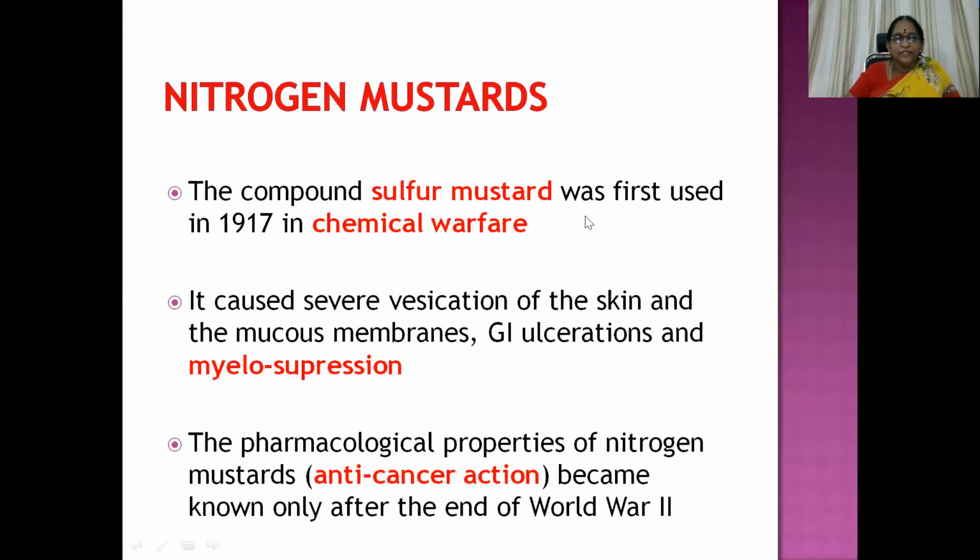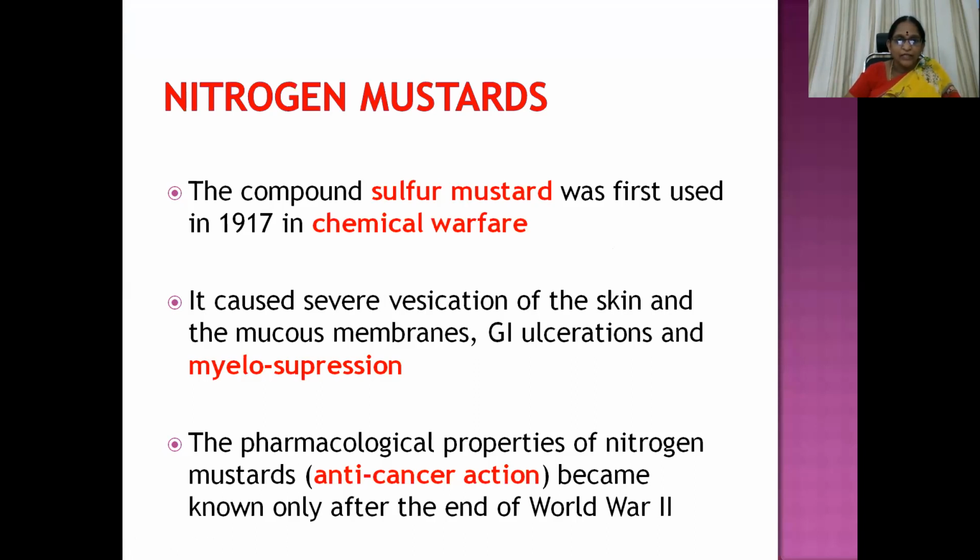Let us see the history of nitrogen mustards and then the general properties. The compound sulfur mustard was first used in 1917 in chemical warfare. But before identifying its mechanism and pharmacological action, they found out its adverse effects, because it caused severe desiccation of the skin and mucous membranes, GI ulcerations, and myelosuppression.